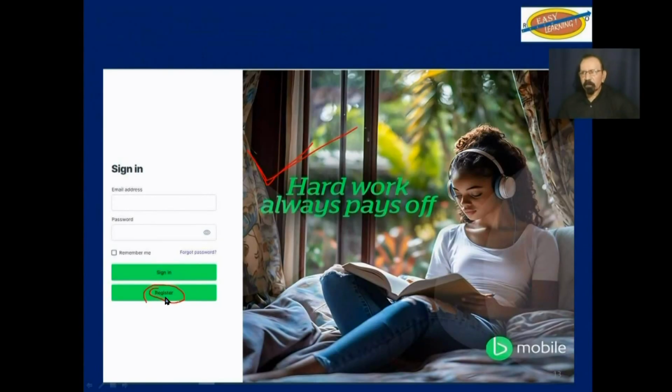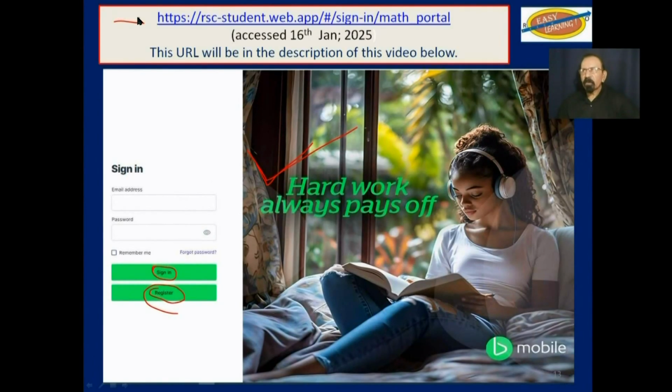You have to register first, and subsequent to that, you would have to sign in. Again, that is the URL up there. That URL will be included in the description of this video below, so that all you need to do is click on it and you will be redirected to this website.